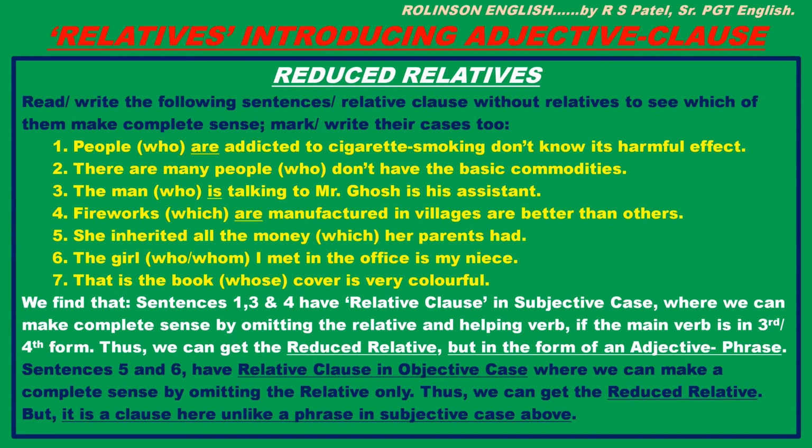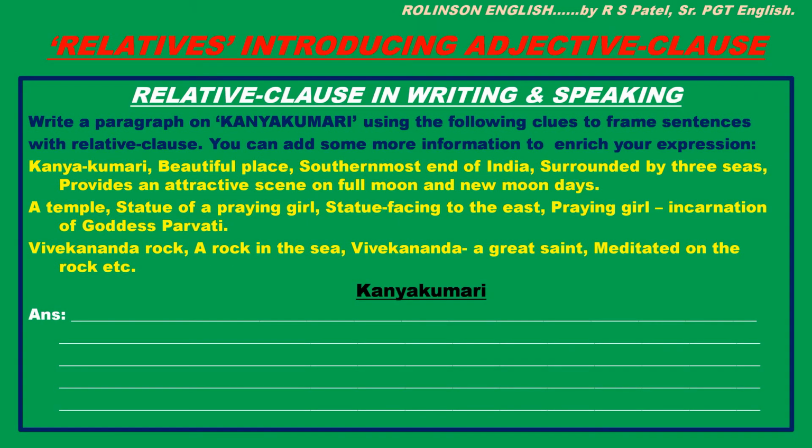We have concluded that adjective clauses in subjective case may be converted into an adjective phrase by eliminating their relative and helping verb if their verb is in third or fourth form. And in the case of adjective clauses in objective case, we can just remove the relative and get the reduced relative in the form of a clause.